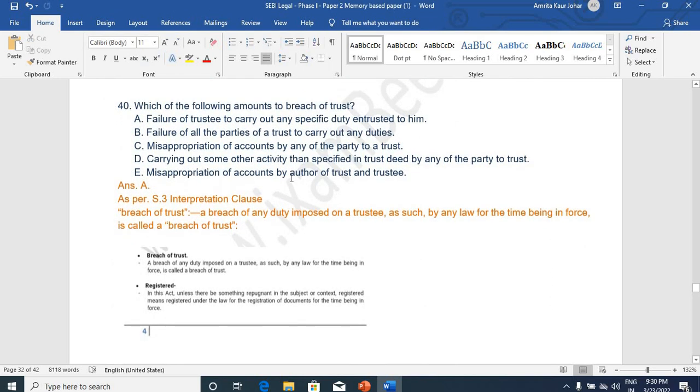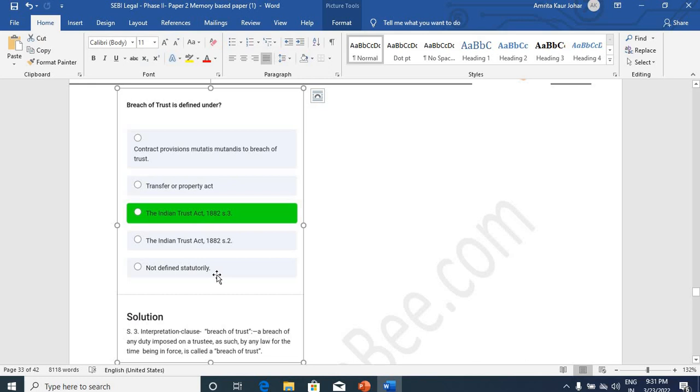Which of the following amounts to breach of trust? This was an interesting question actually, because if you can see the options carefully, you will understand that there was only one option which was talking about the duties that are remaining only with the trustee. एंड अगर आप ब्रीच ऑफ ट्रस्ट की डेफिनेशन देखोगे, जो इज एक्चुअली कवर्ड अंडर सेक्शन 3 ऑफ दैट, इट इज़ ब्रीच ऑफ एनी ड्यूटी दैट इज इम्पोज ऑन द ट्रस्टी. दिस वाज आल्सो कवर्ड इन आवर नोट्स स्पेसिफिकली एज एन इम्पॉर्टेंट टॉपिक, एंड सेम क्वेश्चन भी आपको मिलेगा in the material at ixamBee.